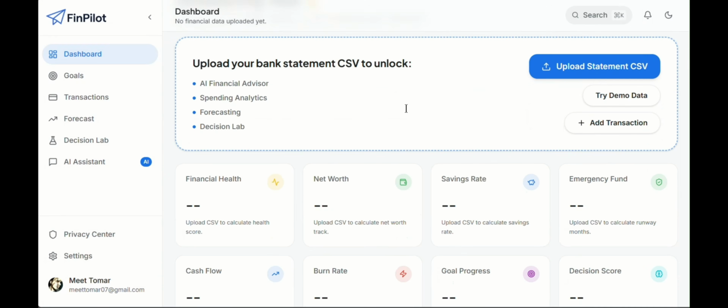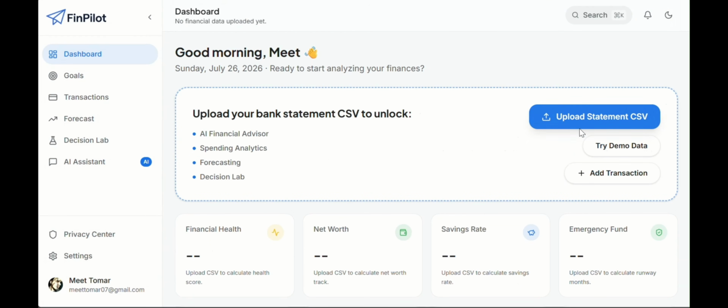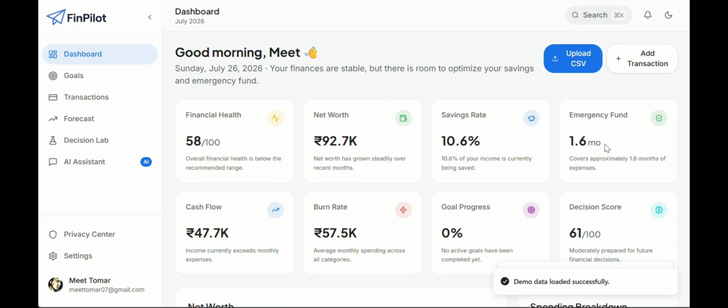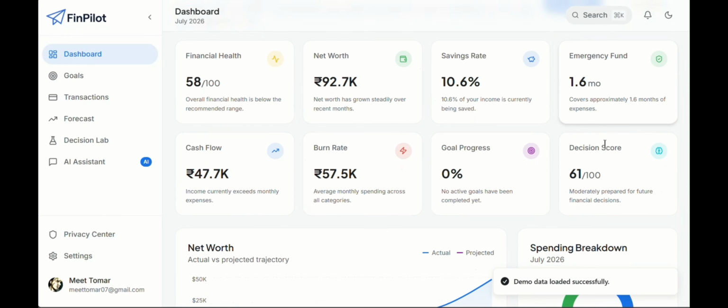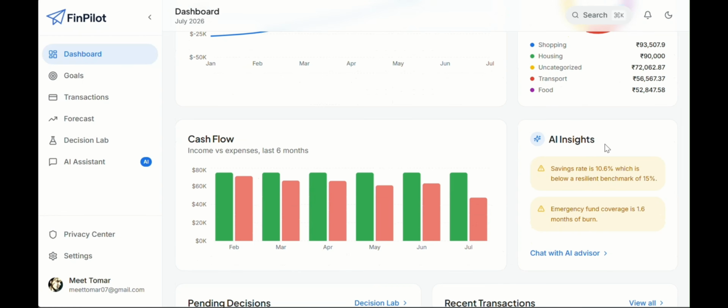So we have our dashboard, which we have upgraded. Let's try demo data. After fetching all the data, you can see the dashboard is currently showing all the cash flows, transactions, and even the graphs and better visualization.